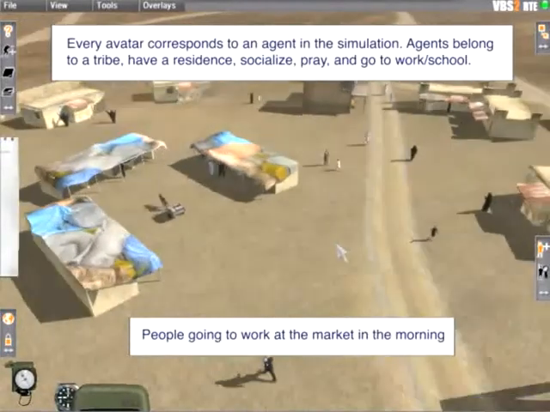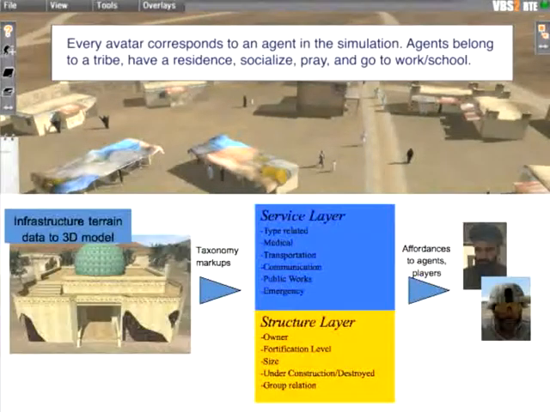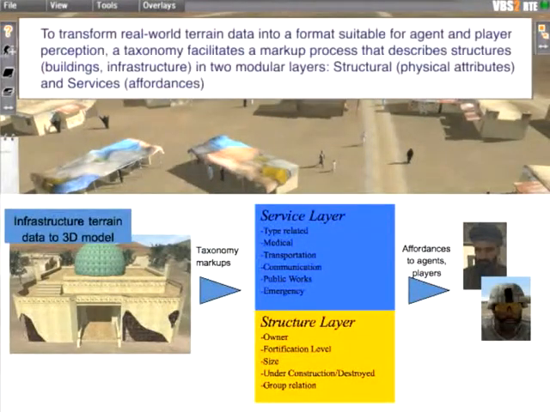Every avatar corresponds to an agent in the simulation. Agents belong to a tribe, have a residence, socialize, pray, and go to work or school. To transform real-world terrain data into a format suitable for agent and player perception, a taxonomy facilitates a markup process that describes structures, such as buildings and infrastructure, in two modular layers, structural and services.